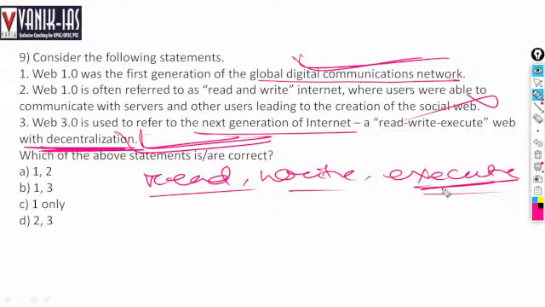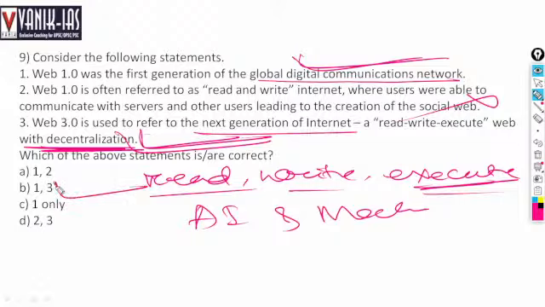It will be driven by artificial intelligence and machine learning. It will be based on artificial intelligence, AI, and machine learning, right? It will also leverage blockchain technology, so that they will be able to interact with each other more securely, because we know that blockchain technology is a decentralized technology. Okay, so here options 1 and 3 will be the right options.